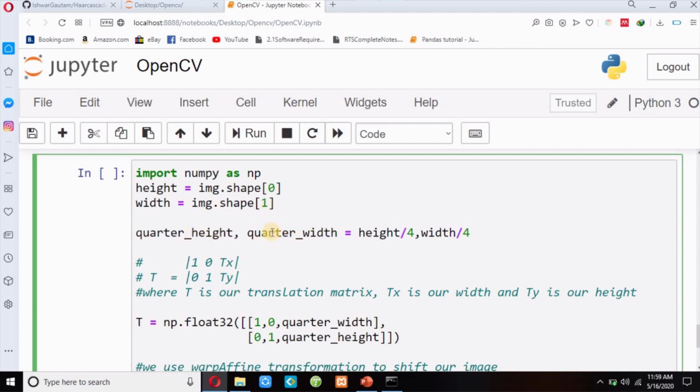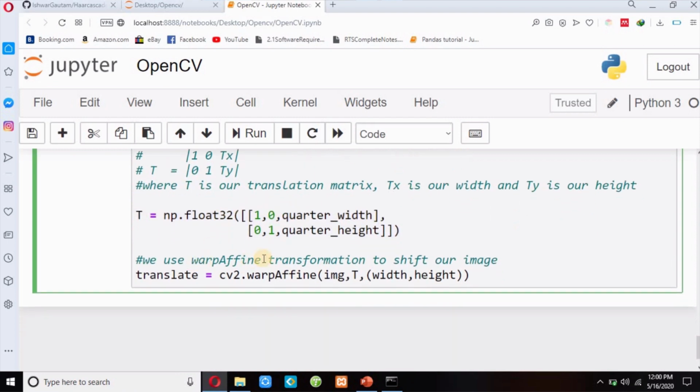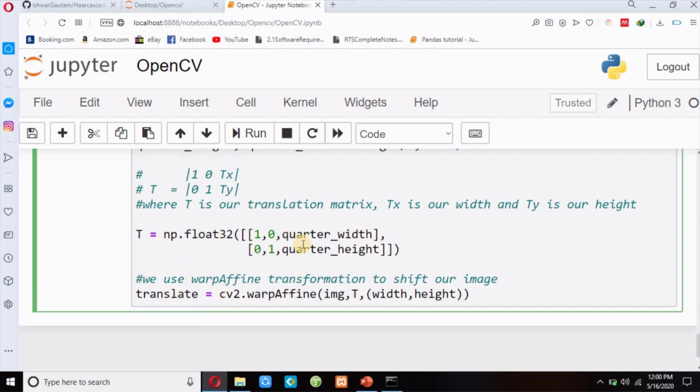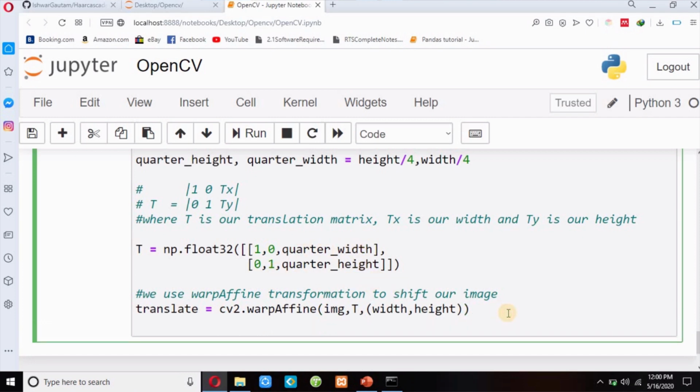Quarter means divide by 4, and this is my formula to translate my image, which I have applied in code. Then I have used warpAffine to translate or shift my image. And then as usual, I have to display my image with imshow.